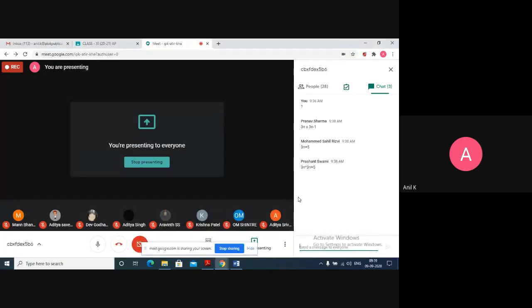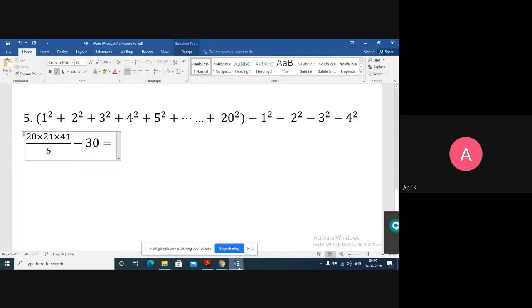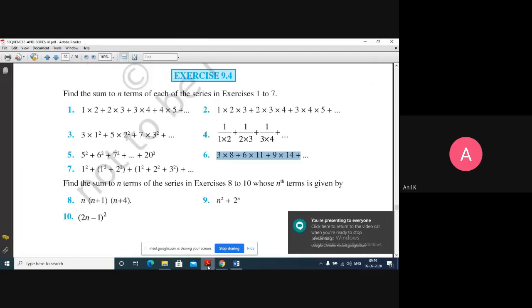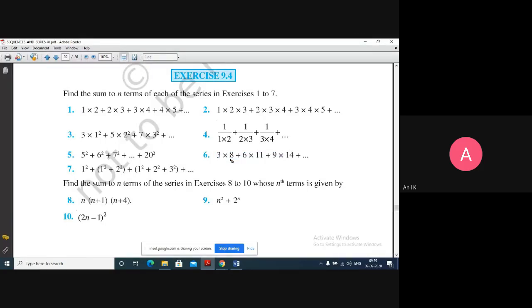These two answers are right. Because 8 you can write as 3 plus 5, 11 as 6 plus 5, 14 as 9 plus 5. So everywhere plus 5 is common. So 3n into 3n plus 5.